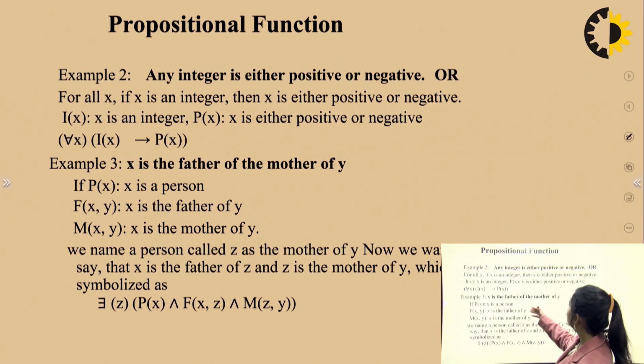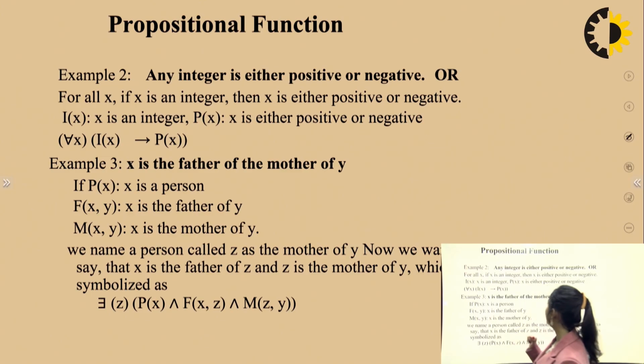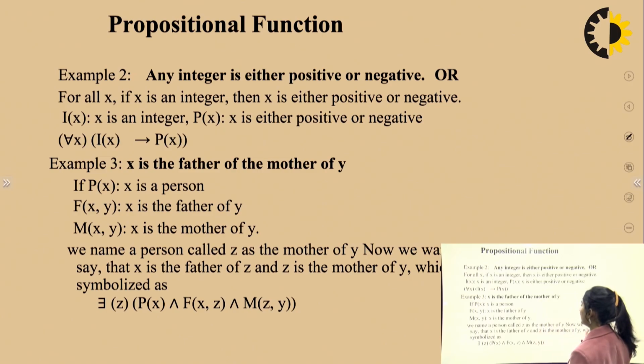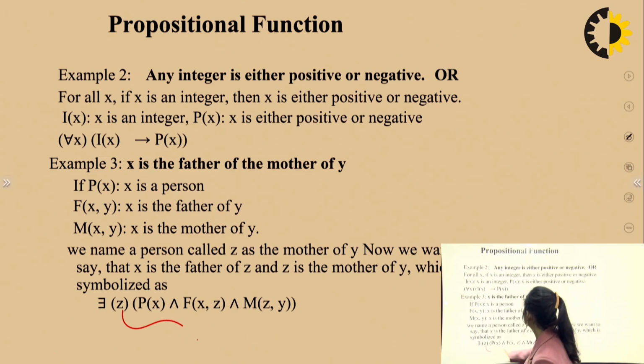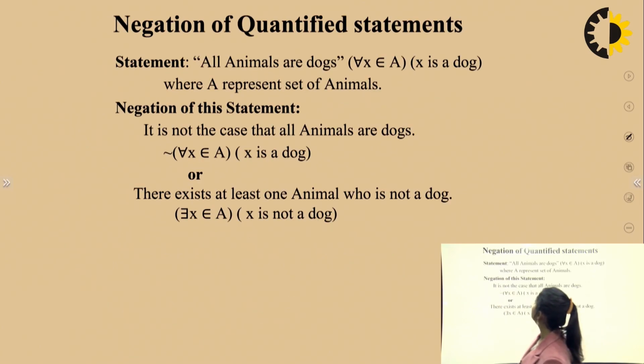Let's understand this third example. There are three different expressions given to us. X is the father of the mother of Y. So we name a person called Z as the mother of Y. Now we want to say that X is the father of Z and Z is the mother of Y, which is symbolized as follows. This is the relation we have drawn from these three statements. We have just put a not symbol here.